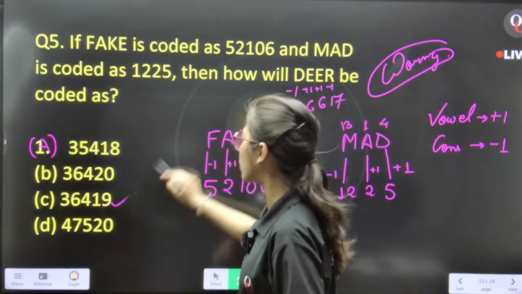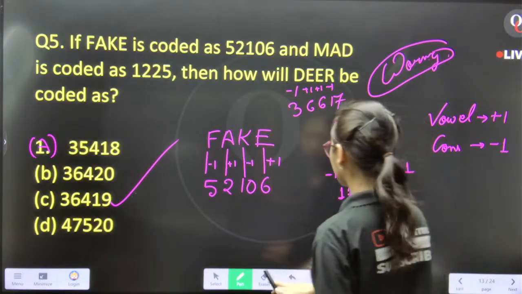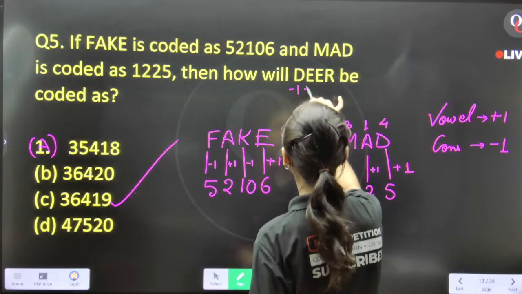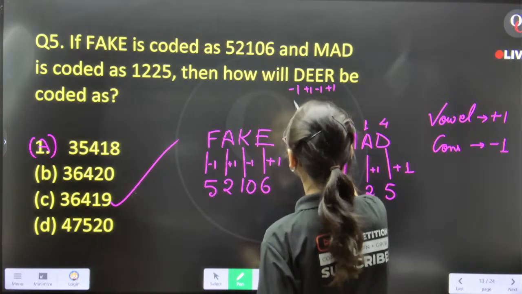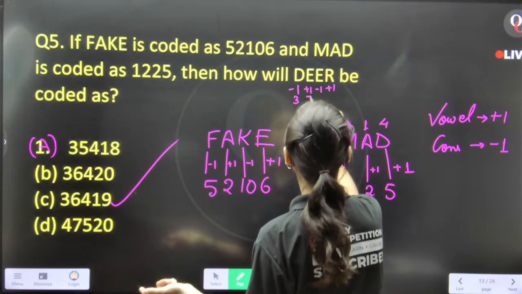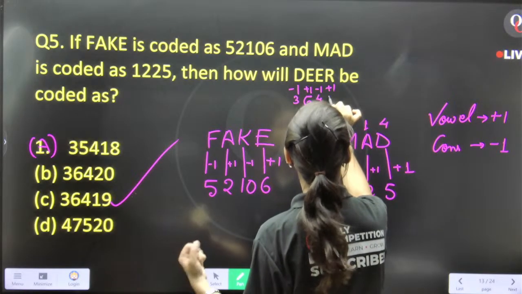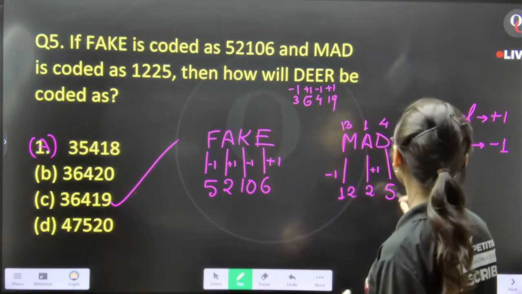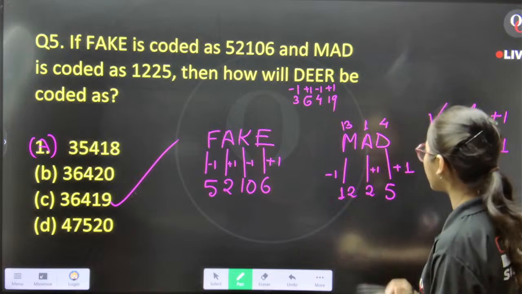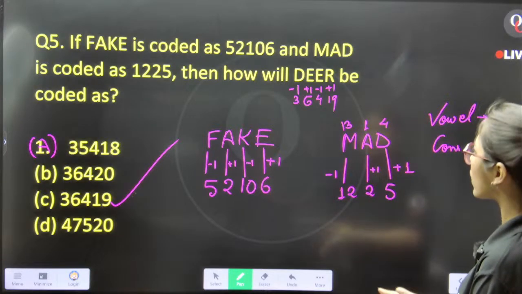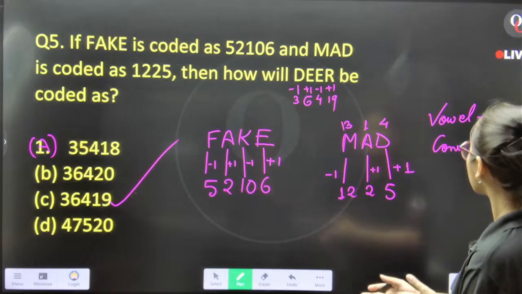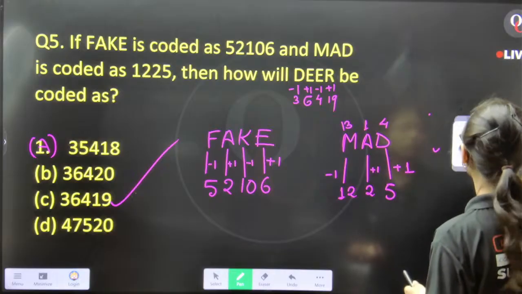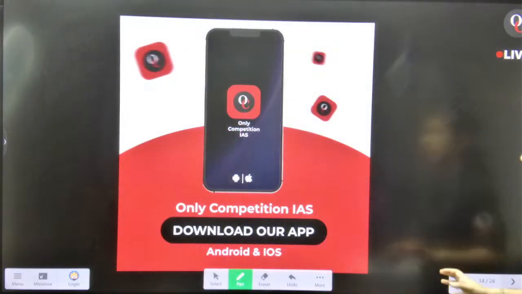Actually, the correct answer is this one. If I go according to this, minus 1, plus 1, minus 1, plus 1, then my answer comes, okay, 3, 6, 4, and then here 19. But what it doesn't satisfy is math. Minus 1, 12 plus 1, 2 plus 1. Let's see, this is not the pattern. Vowel and consonant is not the pattern. Okay. Next question.